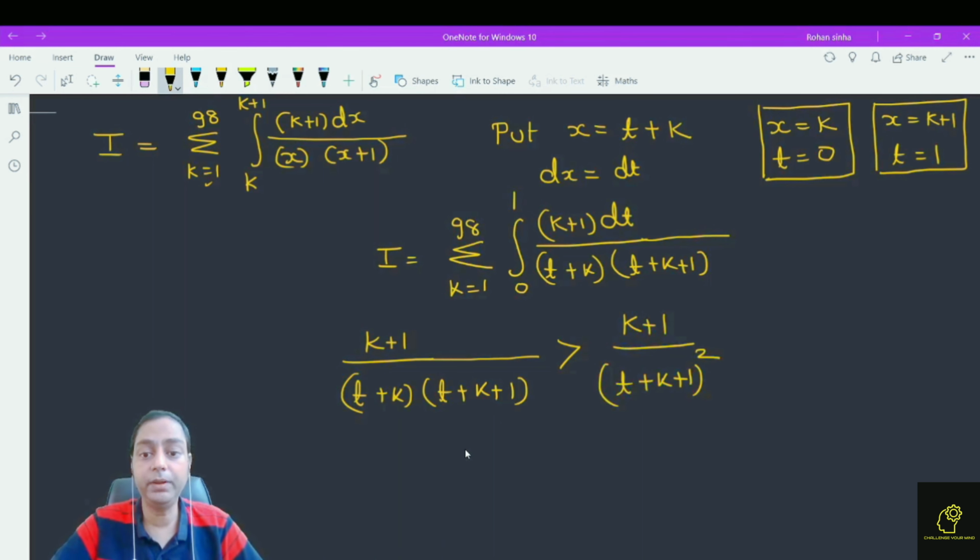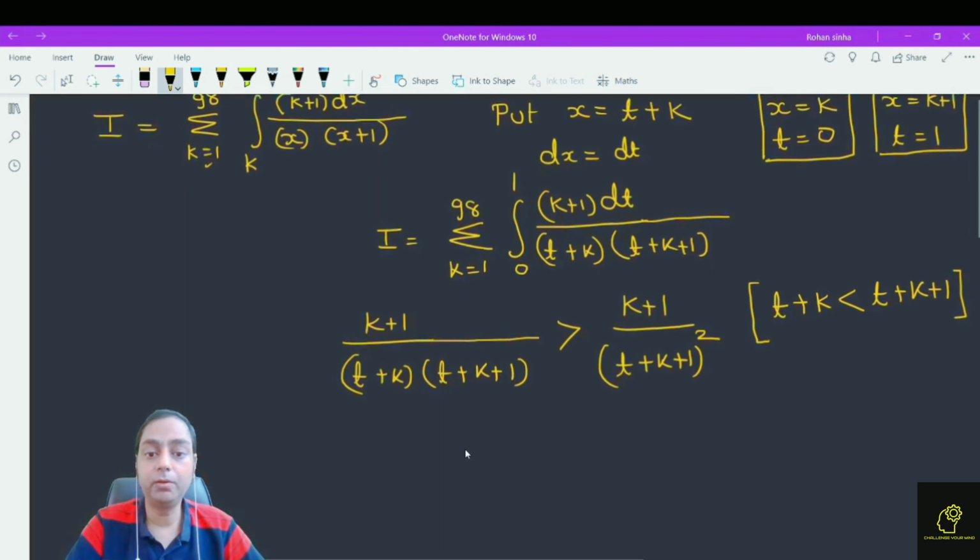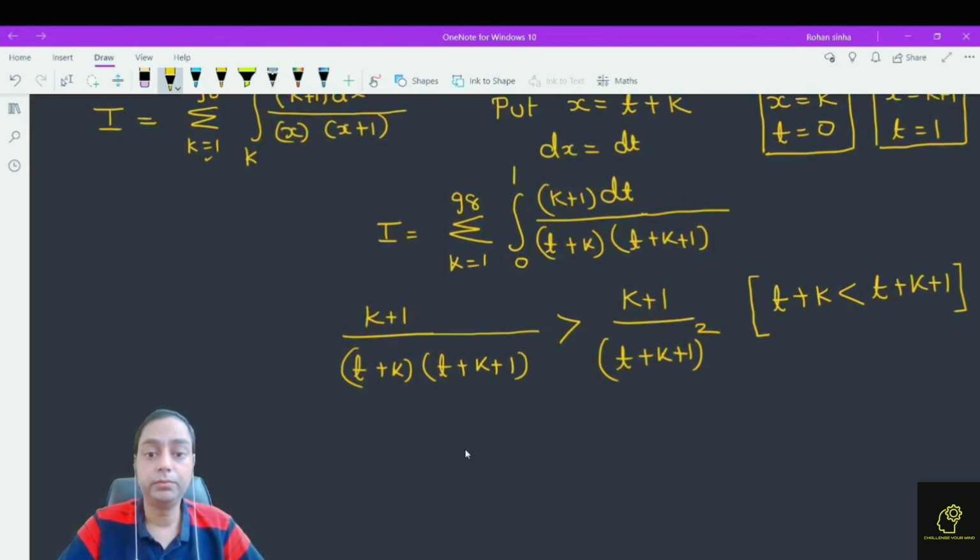Why is this always greater? Because t plus k is less than t plus k plus 1, and it is in the denominator. So if you divide the same number by a smaller denominator, the output is larger. Therefore, what can we conclude? We conclude that the integral from 0 to 1 of (k plus 1) dt divided by (t plus k)(t plus k plus 1) is always greater than the integral from 0 to 1 of (k plus 1) dt divided by (t plus k plus 1) whole square.